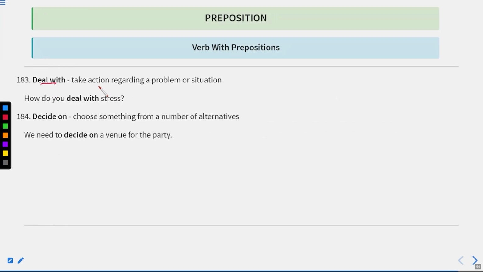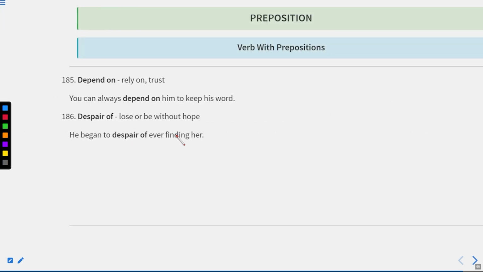This is deal with, take action regarding a problem or situation. How do you deal with stress? Decide on, choose something from a number of alternatives. We need to decide on a venue for the party. Now let us move to the next one.